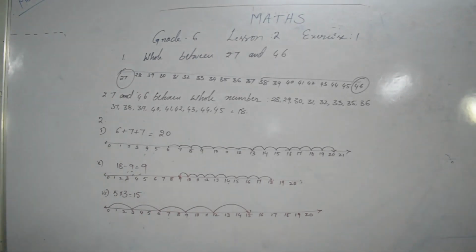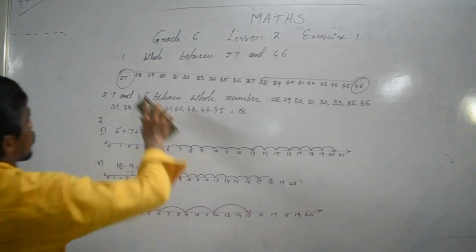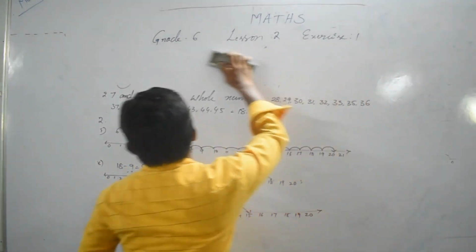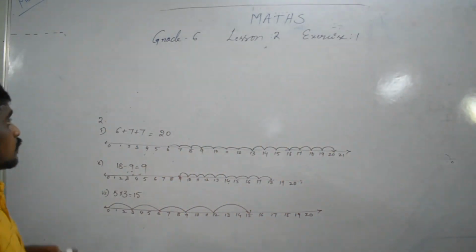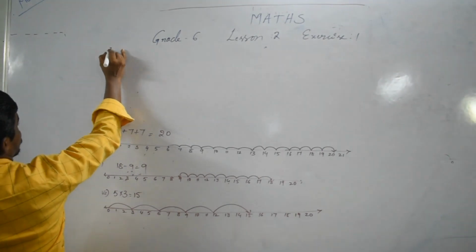Next one. In each pair, state which whole number on the number line is on the right side of the other number. So, third one, first problem.